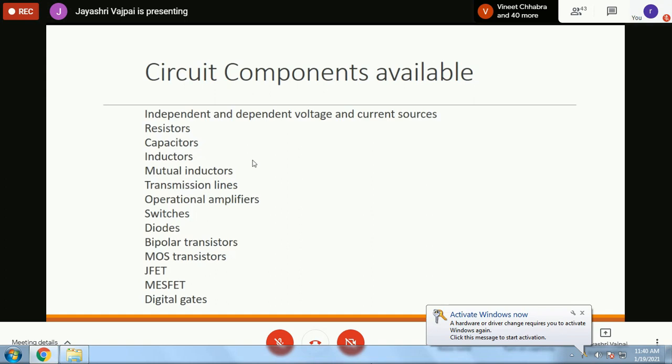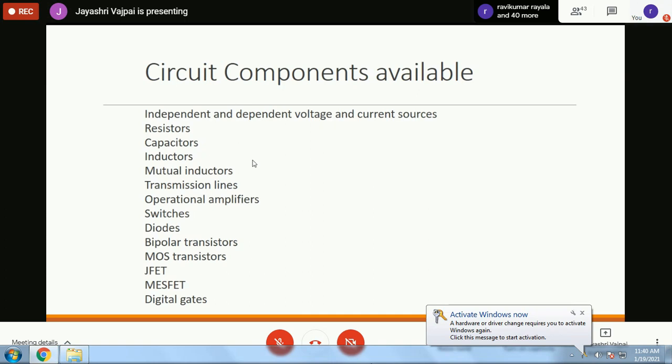You also have relays available. Then diodes, BJTs, MOSFETs, JFET, MOS transistors, digital gates, anything you think of, right up from digital gates to microprocessors, microcontrollers, they are readily available in the premium version.